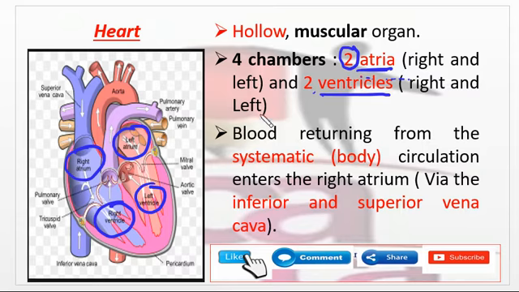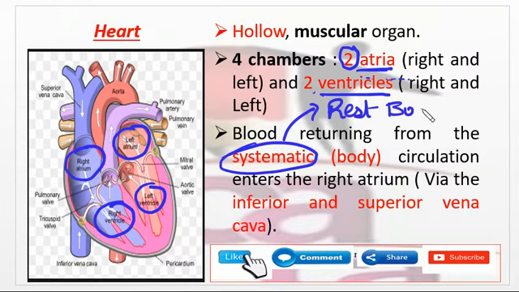The blood returning from the systemic circulation, that is from the rest of the body parts, enters the right atrium. The blood enters from the rest of the organs via the inferior and superior vena cava.